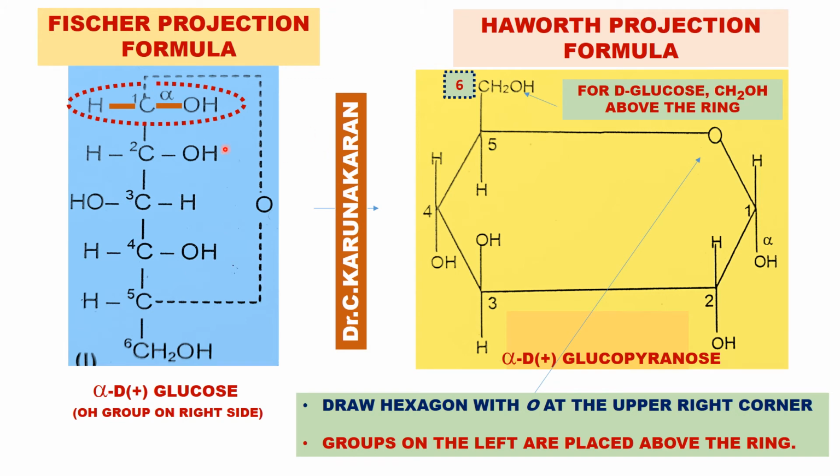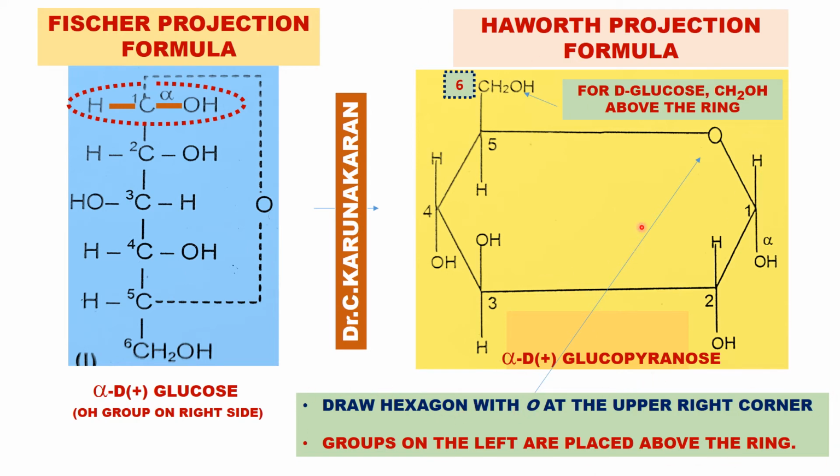The cyclic structures are represented by two formulae. One is the Fischer projection formula, another is the Haworth projection formula. This is the Fischer projection formula. How is the Haworth projection formula obtained? There are two simple rules.